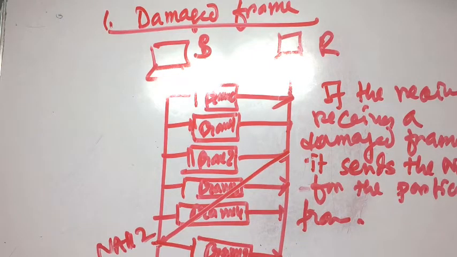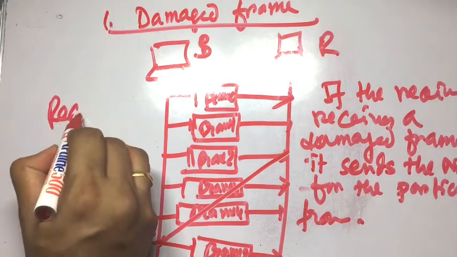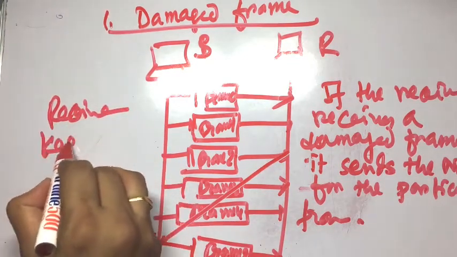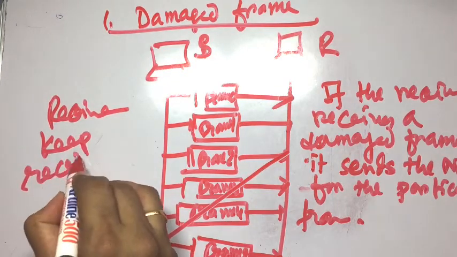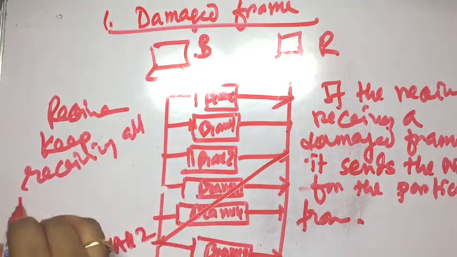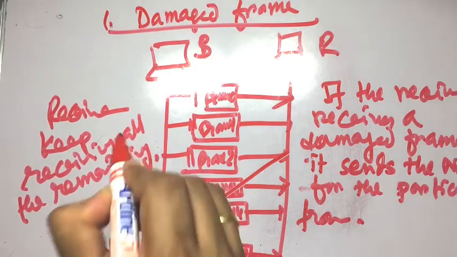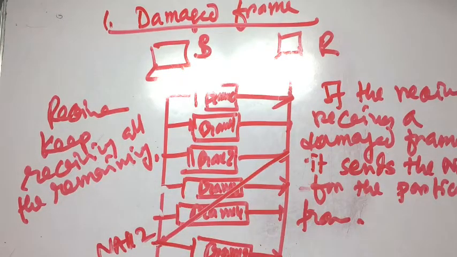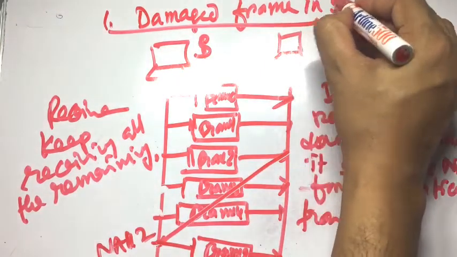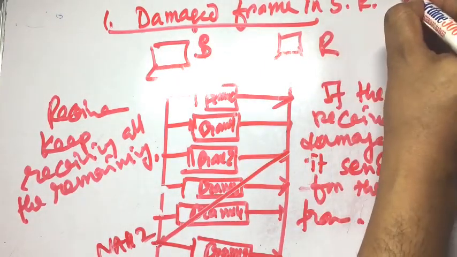In this process, the receiver keeps receiving all the remaining frames, whereas in go back N they were discarded. So this is the concept of the damaged frame situation in selective repeat ARQ.